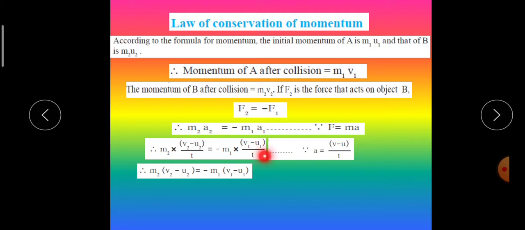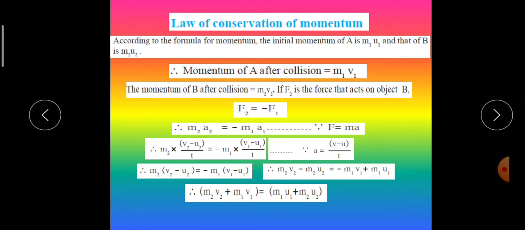Here t is common on both sides, so t gets cancelled. If we solve the brackets, it becomes m2 v2 minus m2 u2 and minus m1 v1 plus m1 u1.